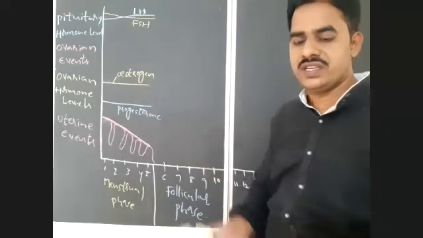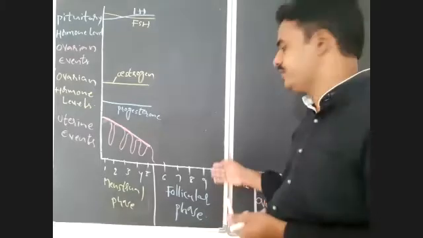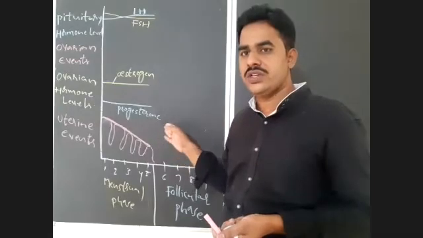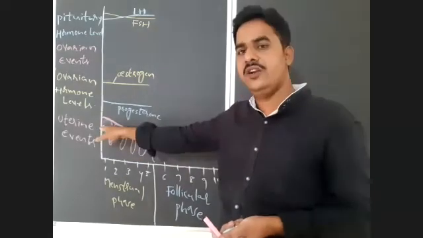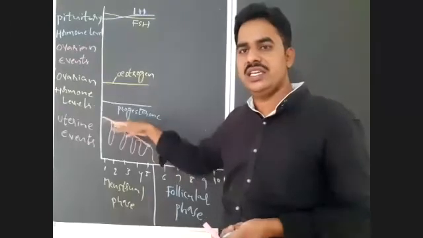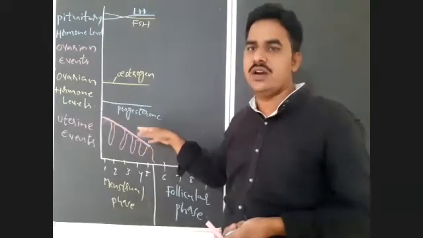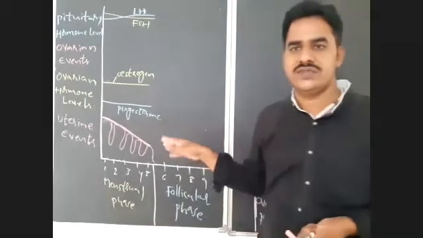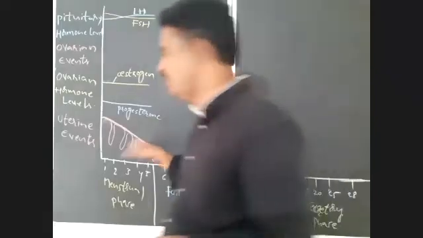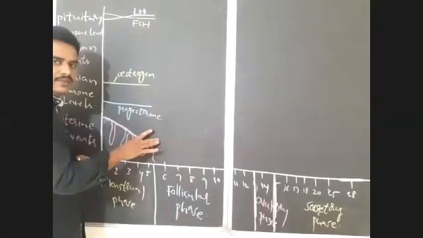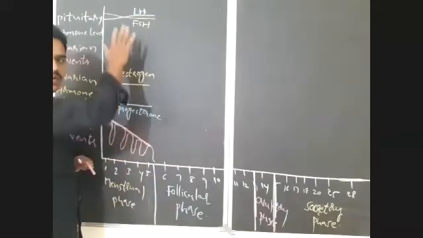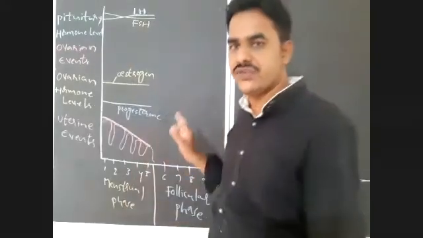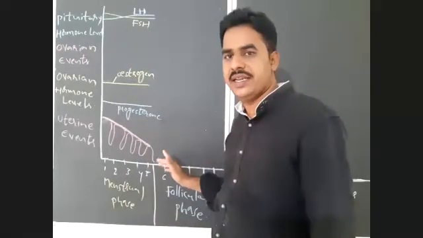So in the first 5 days of the menstrual cycle, there is a sudden drop in the progesterone level. Because of that, the endometrium will be degenerated, and this degenerated endometrium will be sent out along with cell debris and blood in the form of menstrual flow. That will take place in the first 5 days of the menstrual cycle in female human beings. Is that clear? First phase completed. How is the hormone level? All hormone levels are very less in this phase. What is the important event that takes place in the uterus here?